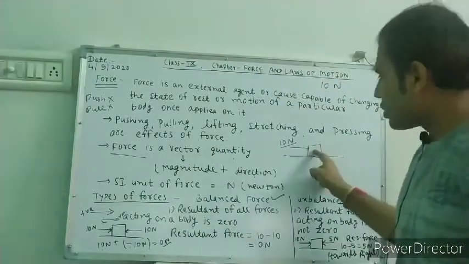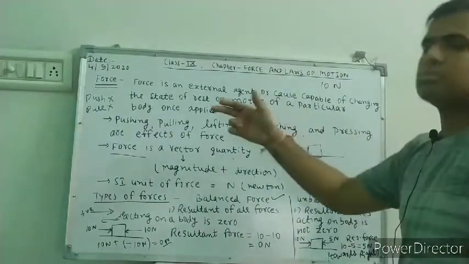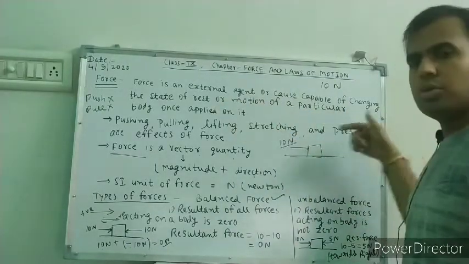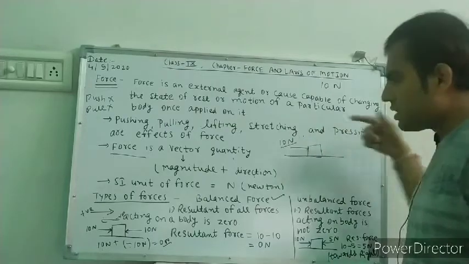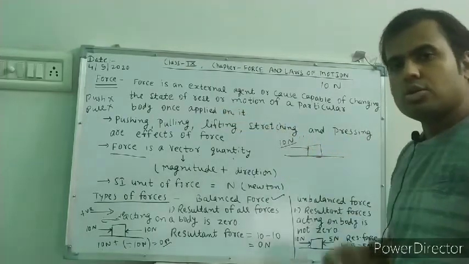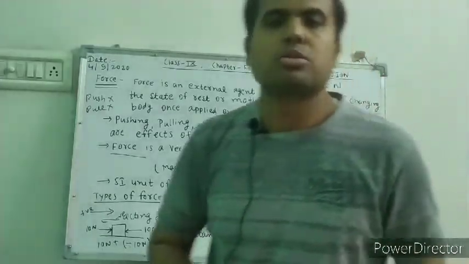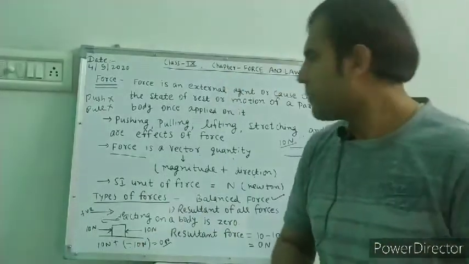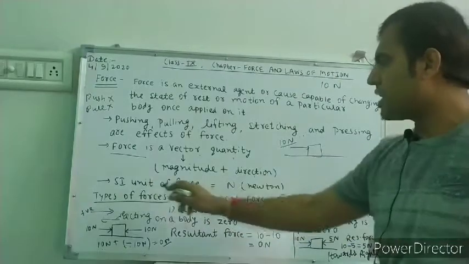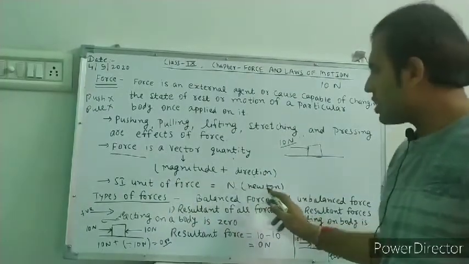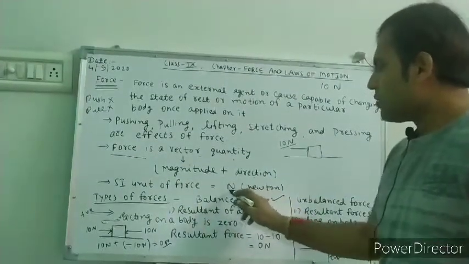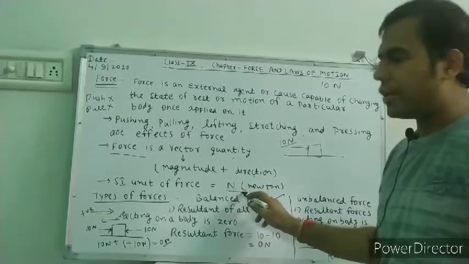If you are moving that object to the left, then you will give the force in the left direction. So these are the directions you will mention with the magnitude. So it is called a vector quantity. Now the SI unit of force is Newton. Newton was a scientist, so the force unit is also called Newton.